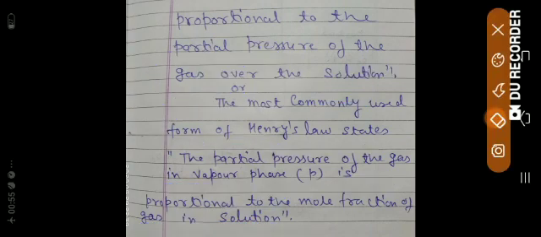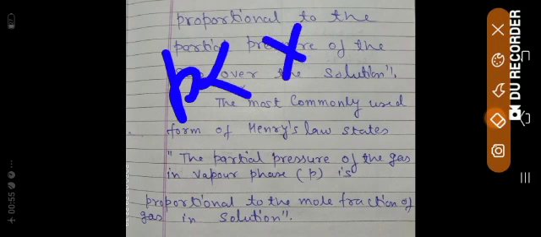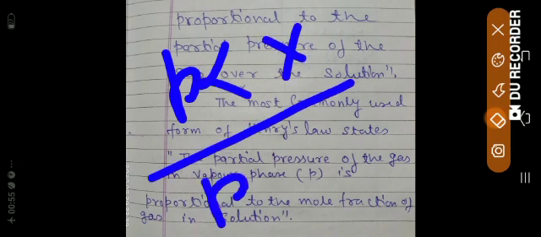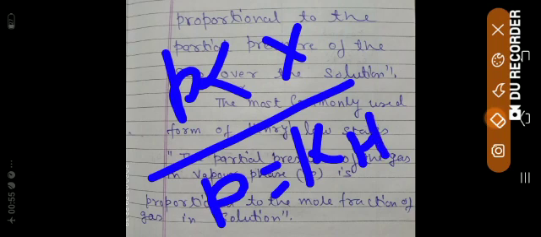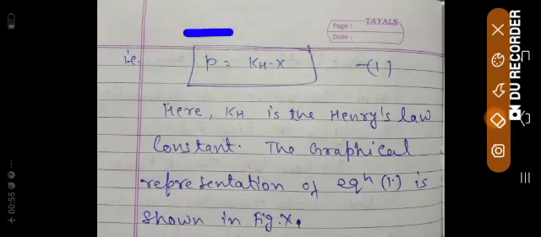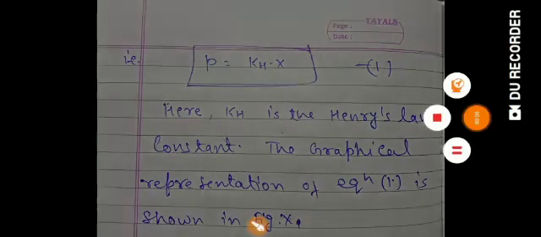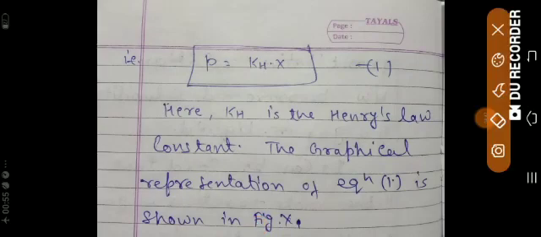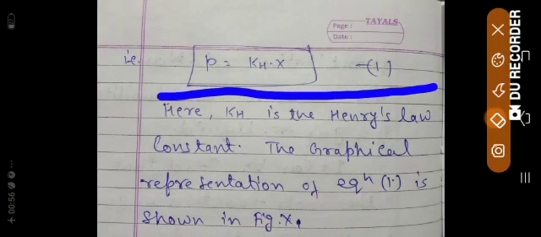So on the logic of this statement, P is directly proportional to X, and there is a proportionality constant. To show respect to Henry, I am writing it as KH, H for Henry, and KH is well known as the Henry constant. The mathematical form is P is equal to KH into X. This is the mathematical formula of Henry's law, where KH is the Henry's law constant.